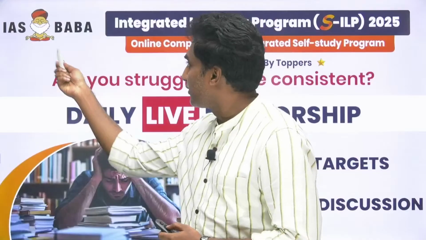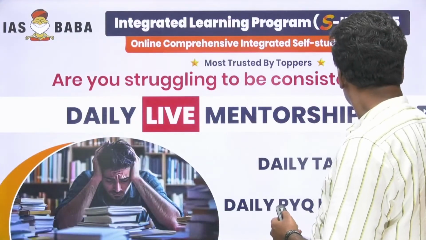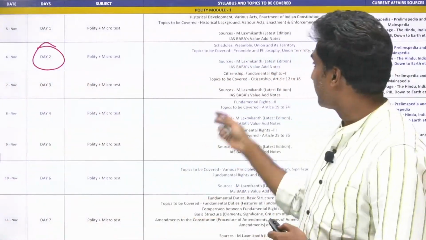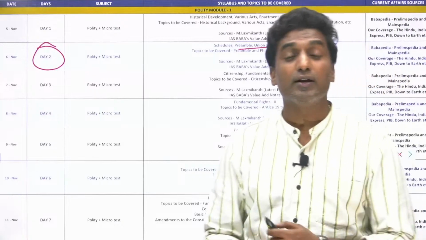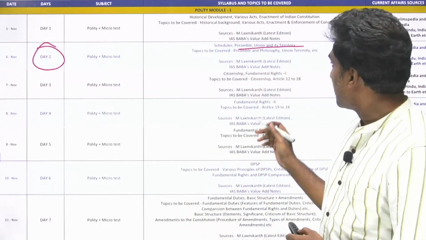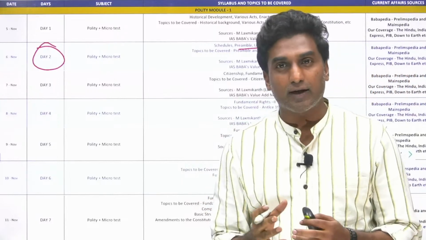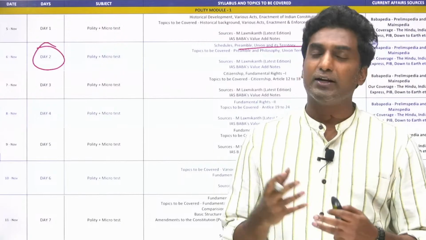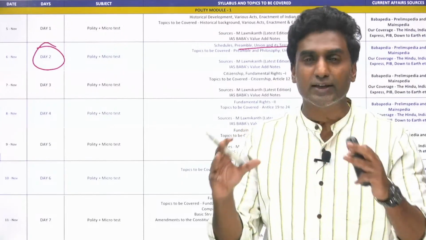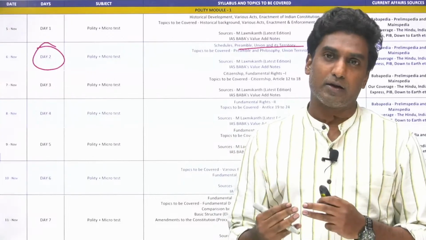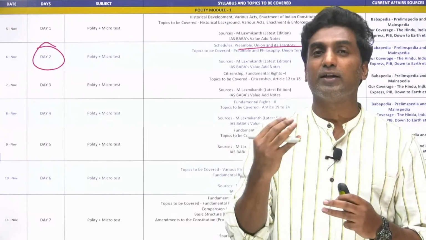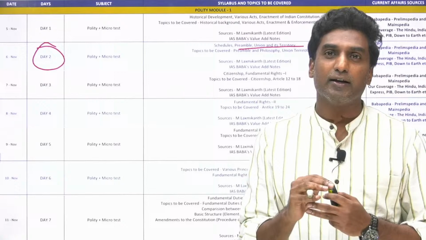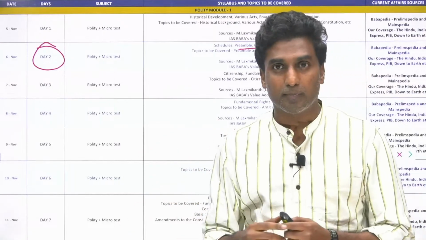this is the topic that we would be covering, that is preamble, union and its territories. So this session would be a quick and a fast session because not many questions have been asked. There are more number of questions in prelims. When it comes to mains, it is 1 or 2 questions, and the entire thing revolves around whether the preamble is a part of the constitution or not, what are the ideals and the nature of the state or the country, and all this are discussed in this particular topic.